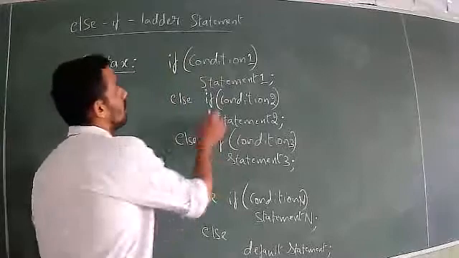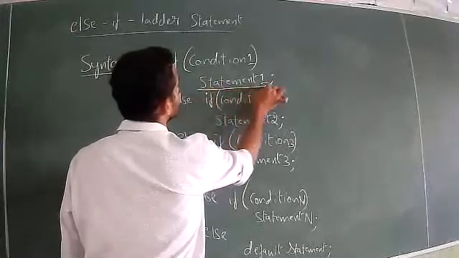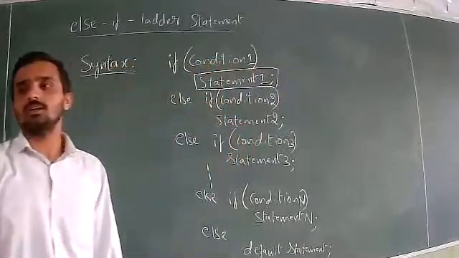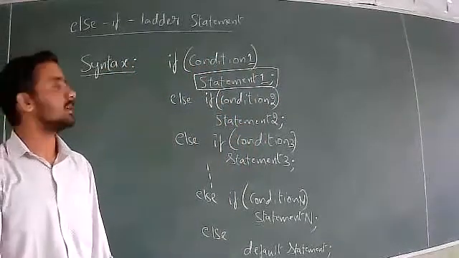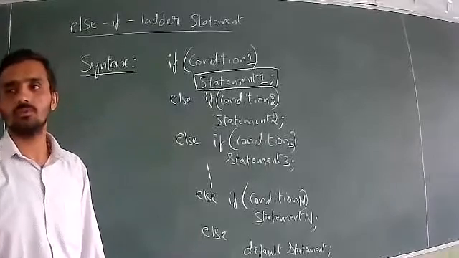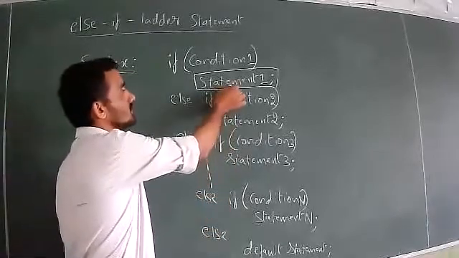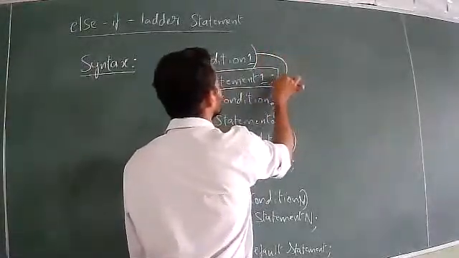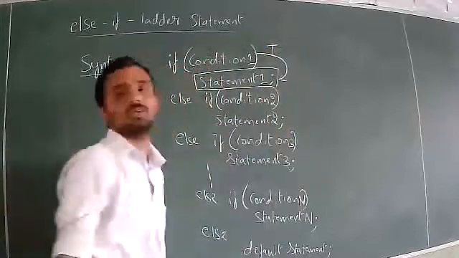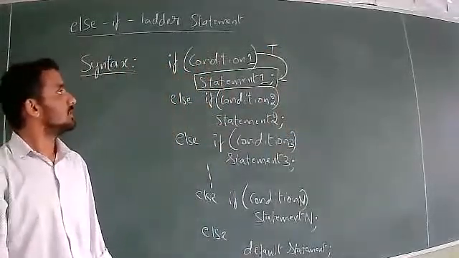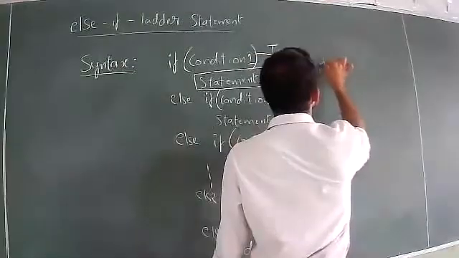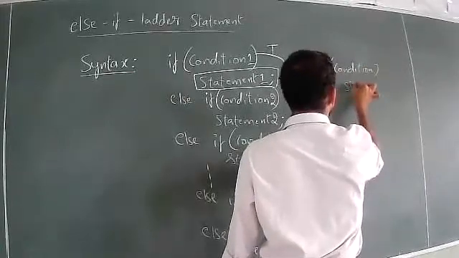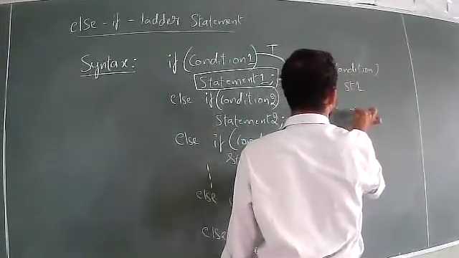You tell me, when will this statement be executed? Can anybody tell when statement 1 is executed? When program control comes to this statement, if the first condition is true, then statement 1 will be executed. Just remember the concept of if else: if condition, statement 1, else statement 2.